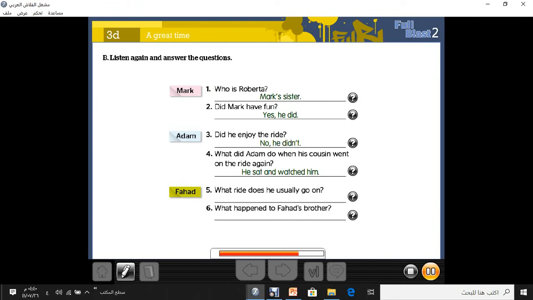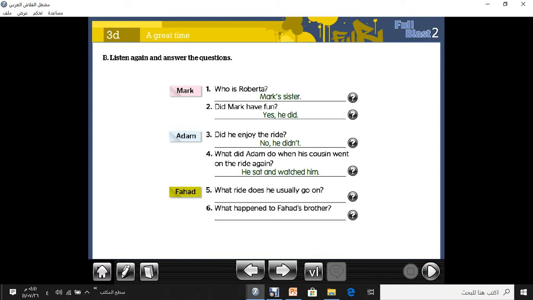Fahad. My brother and I went on a great ride at the fun fair yesterday. Our favourite is usually the roller coaster, but we didn't go on it. There were too many people waiting. The ride was called Splash. It started slowly, but it got faster near the end. Luckily, I didn't get very wet, but my brother did. He didn't mind though. It was a hot day.